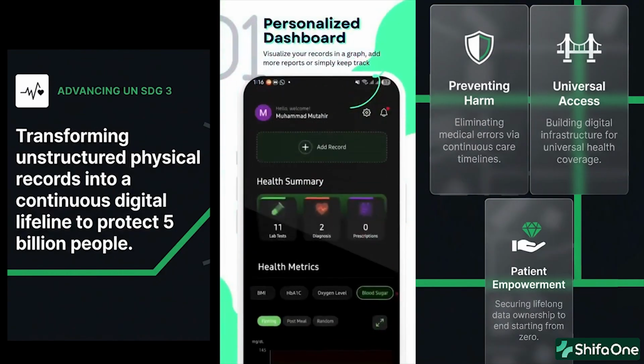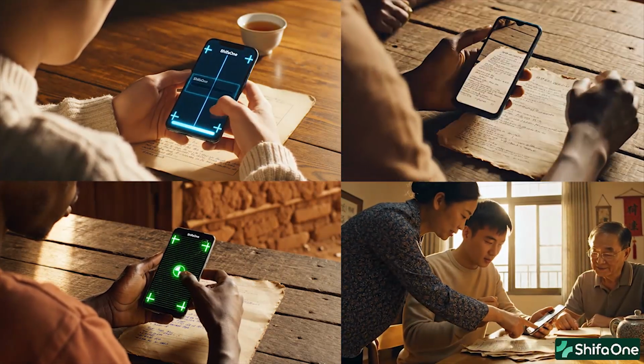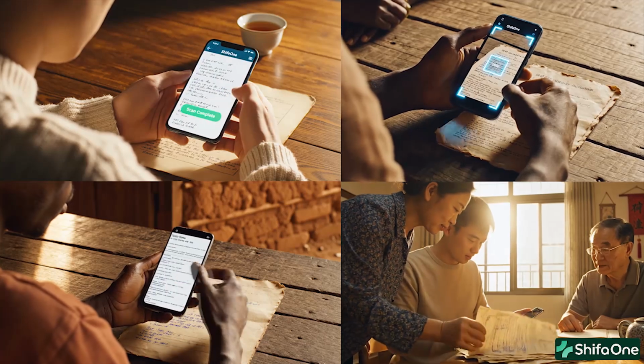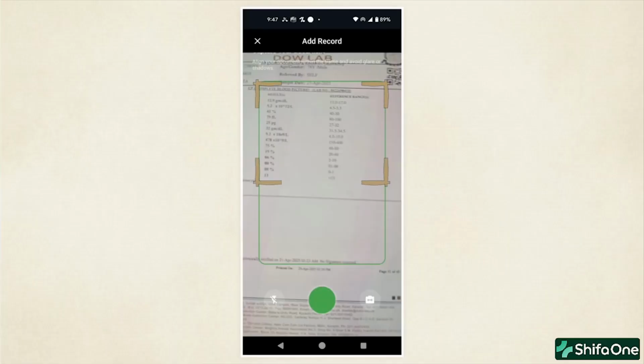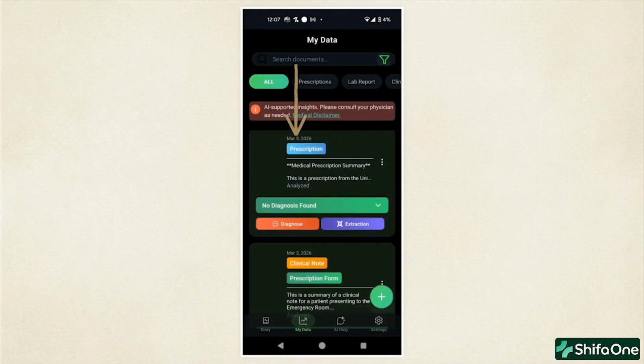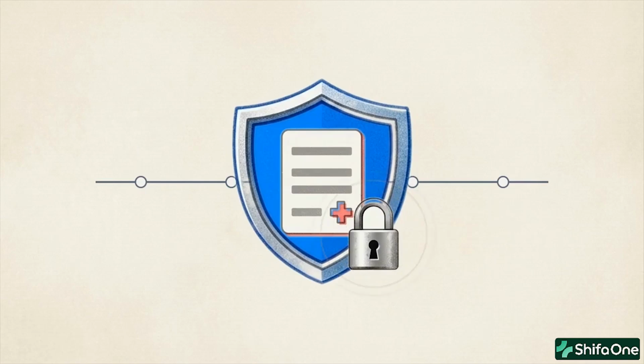ShifaOne solves this with one action billions of people already do every day: taking a photo. Point your camera at any medical document, a blood report, a handwritten prescription, a radiology scan. Our AI extracts the clinical data instantly, turning unstructured paper into structured, searchable metrics: hemoglobin, blood pressure, HbA1c. Every scan adds to a single chronological health timeline, owned by the patient, not by any hospital.